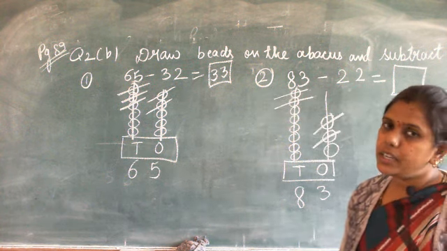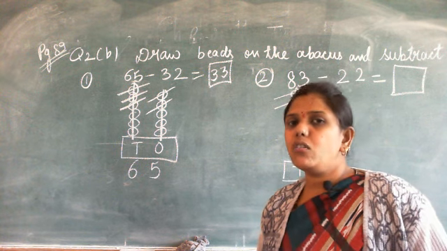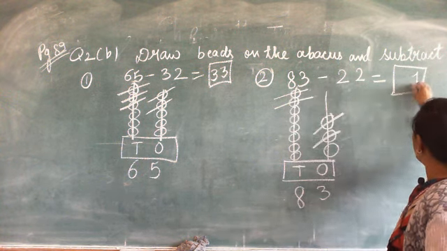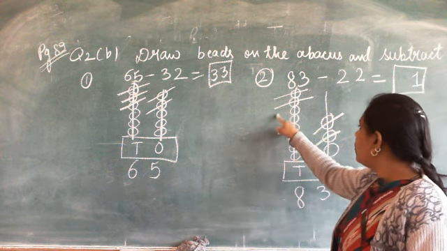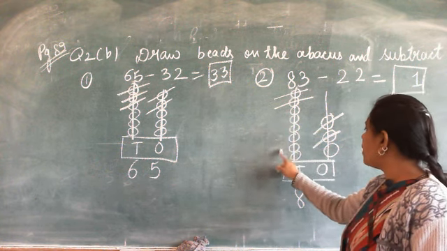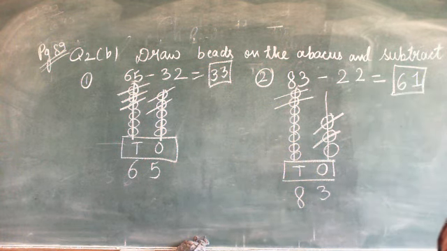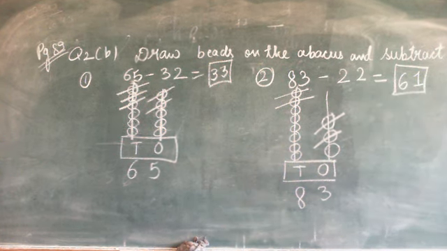Now count the remaining number of beads. So first we will count the remaining number of beads at ones place. So only 1. So write here 1. Now 1, 2, 3, 4, 5, 6. So the answer of 83 minus 22 is 61. Write fast.